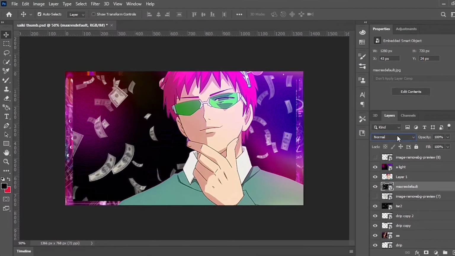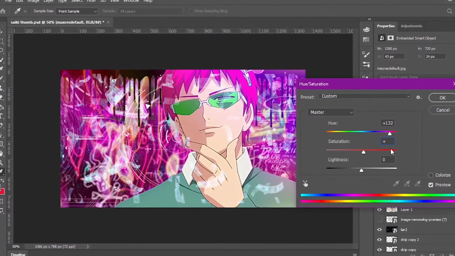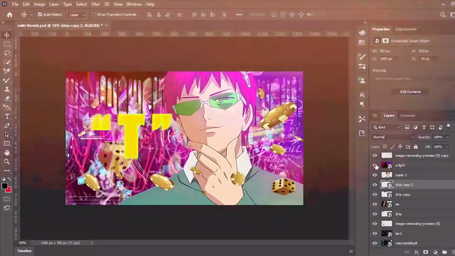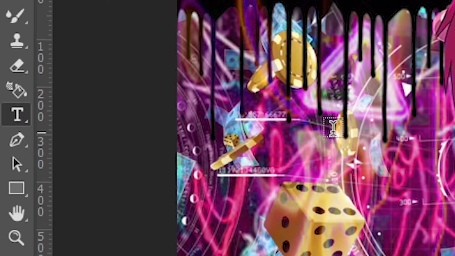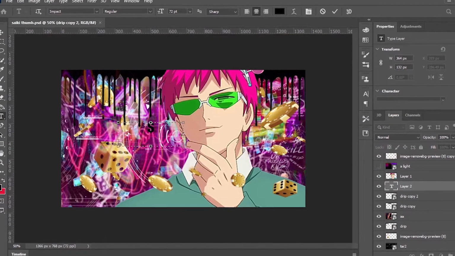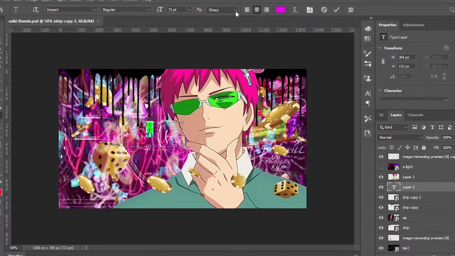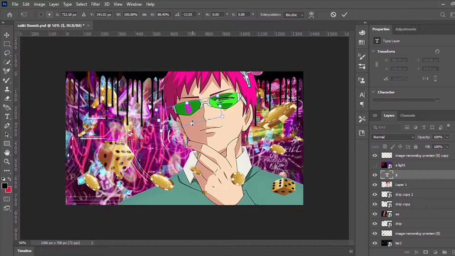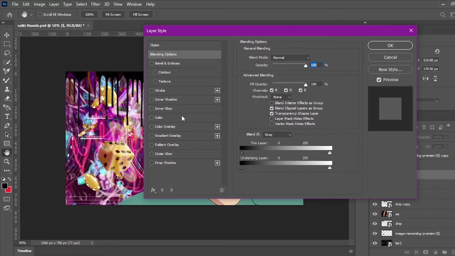Add some money cause I'm broke. And some dice. Okay. Press T or select this to make text. Add that to his eye or wherever you want. Adjust the color to match the whole thing.